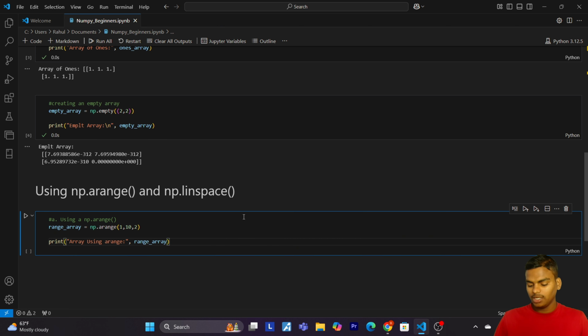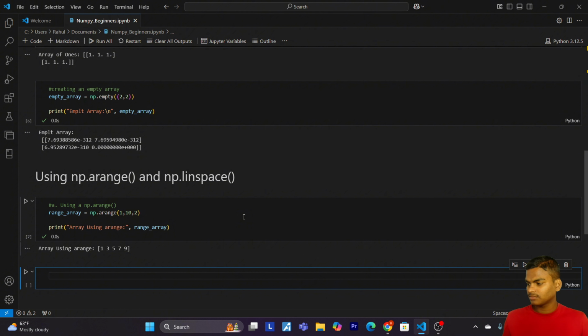So it's time to run this cell. Okay, so here we have the array using arange. We got numbers from 1 to 10 with a gap of 2. Now let's understand the code. The np.arange function creates an array; here we specified a start of 1, an end of 10, and a step of 2. This means the array will include numbers starting from 1 and incrementing by 2 up to, but not including, 10.